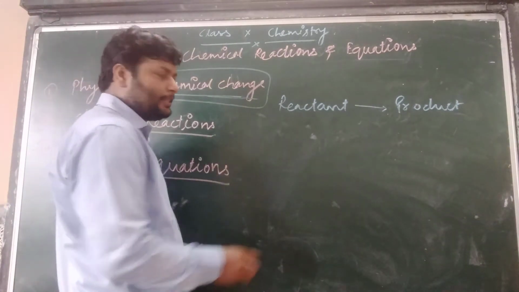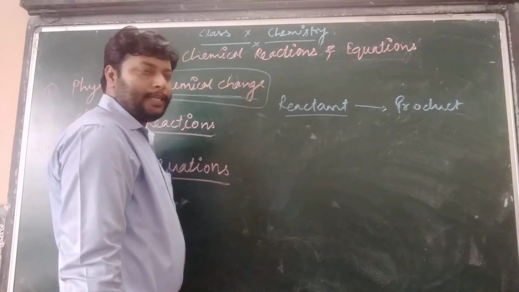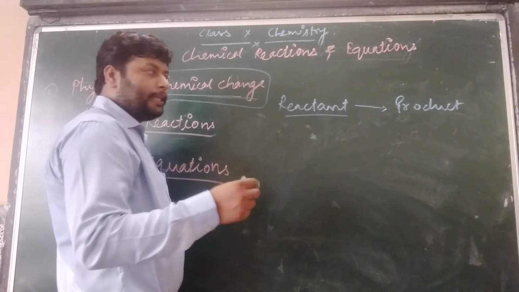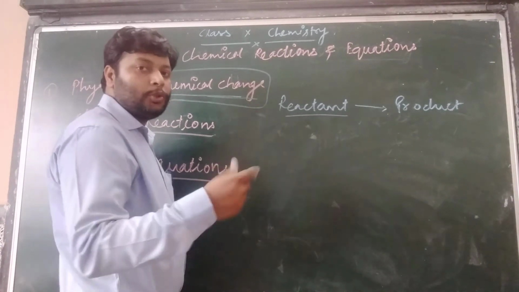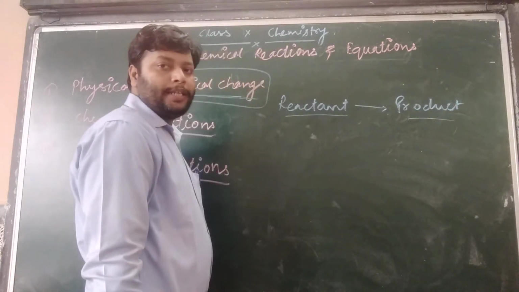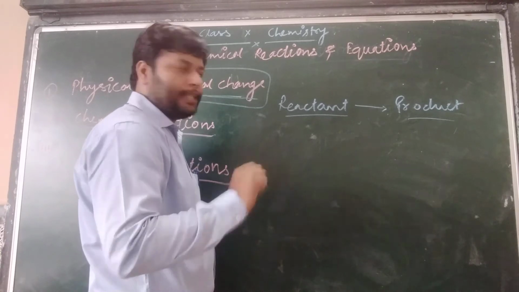How to write these things? On the left hand side, we write the initial substance that is going to change, and on the right hand side we write the other product that is converted from the reactant.